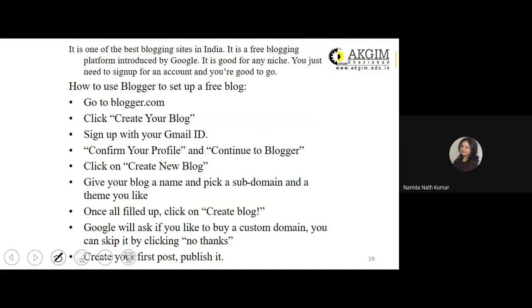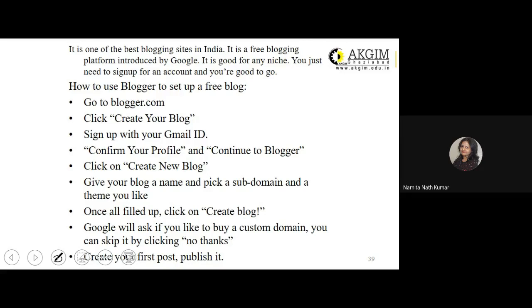Then click on create a new blog, give your blog a name and pick a subdomain and a theme that you would like. Subdomain is like, suppose you pick your name as subdomain. For example, if the name is Maya, it will be maya.blogspot.com. That is how it will appear to others to whom you email the content that you might have posted as a part of your blog in blogger.com.